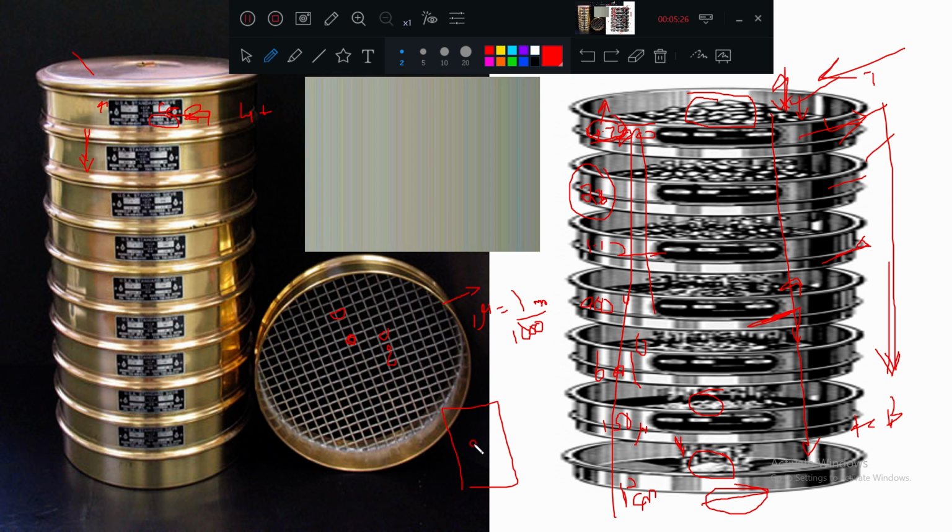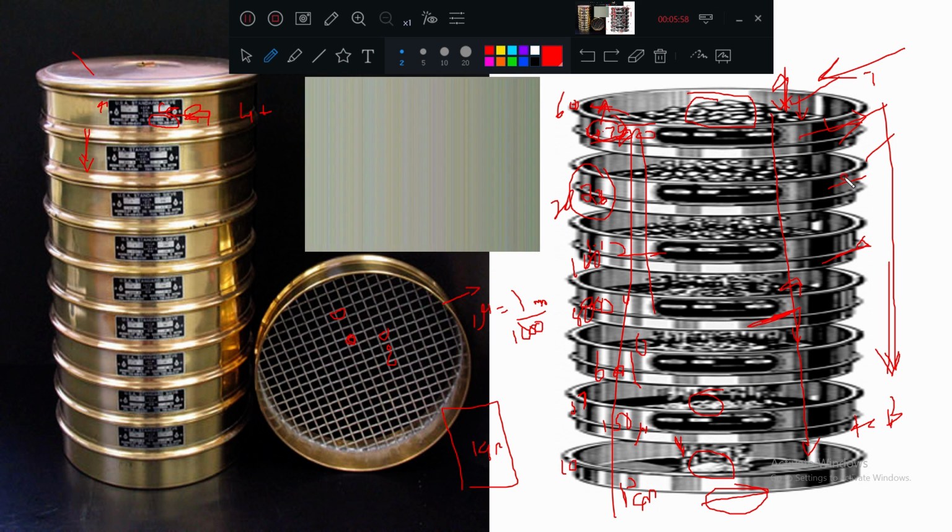So in 1 kg or 1000 grams of sample, you may get 600 grams on the 4.75 sieve, 200 grams, 100 grams, 80 grams, 50 grams, 10 grams, like this I am giving the example. You are shaking such that you separate the particles of different sizes.